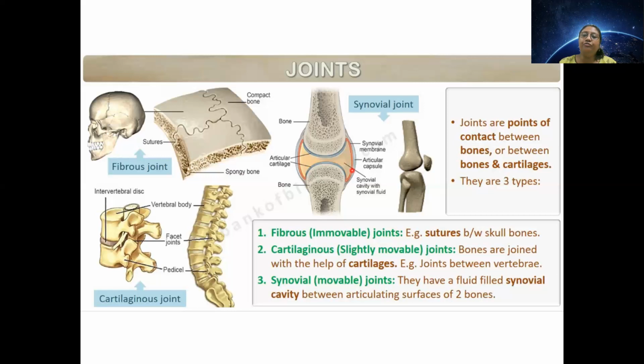So this synovial fluid is a fluid which actually helps in articulation. It acts as a lubricant. जैसे machine में तेल डालते हैं ना, it is like that. And there is a membrane called synovial membrane inside that cavity, synovial cavity, where the fluid is there. Now, as we grow old, this fluid starts getting dry. So what will happen? The bones will come in contact with each other. The moment you are moving your joints, there will be friction and you will have pain.